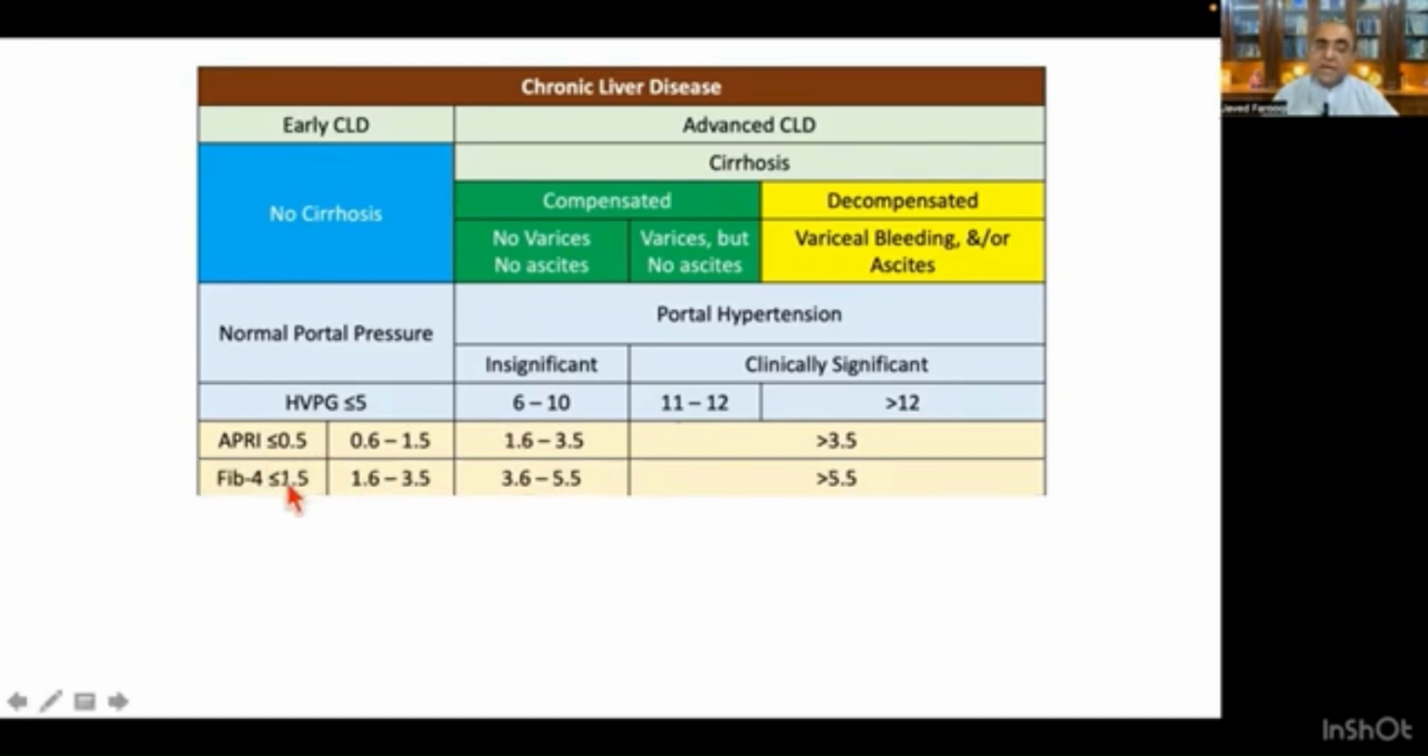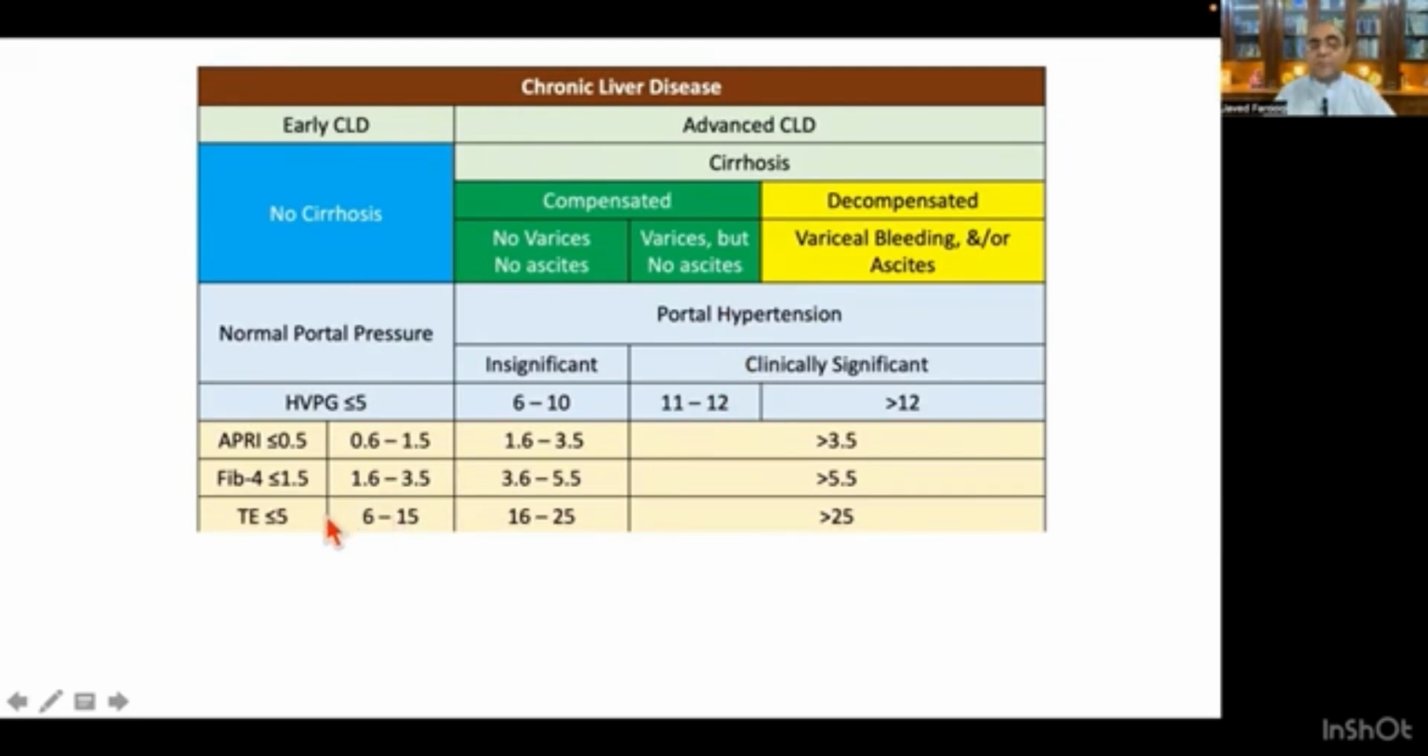The second parameter or score is the FIB-4. When its value is less than 3.5, this is normal portal pressure. But when it is more than 3.5, or 3.6 to 5.5, in most of the cases this correlates with clinically insignificant portal hypertension, and more than 5.5, clinically significant portal hypertension.